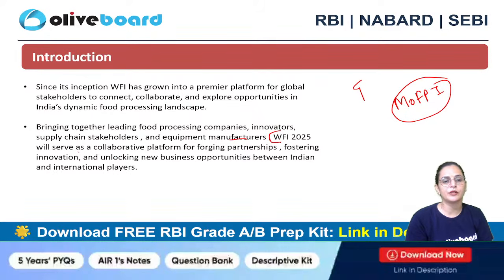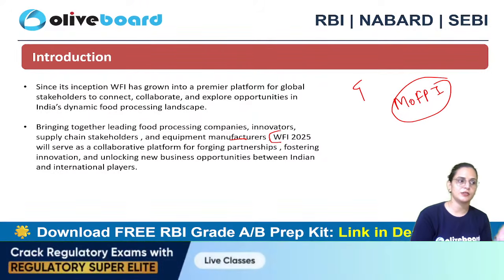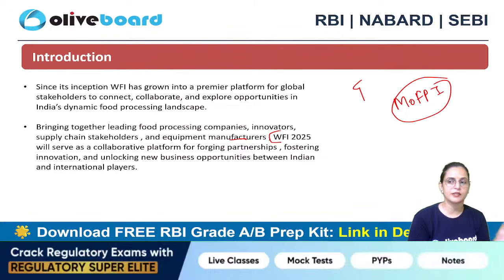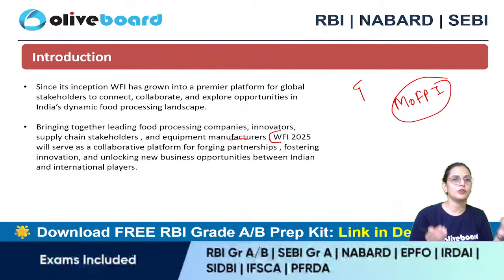World Food India 2025 will act as a collaborative platform where different nations will come together, whether they are focus countries, partner countries, different innovators or different stakeholders, and they will use this platform for collaborations.